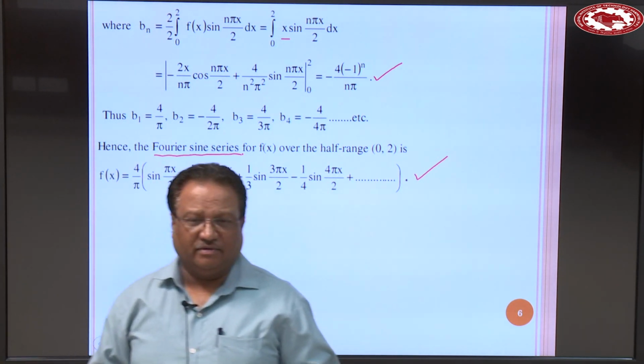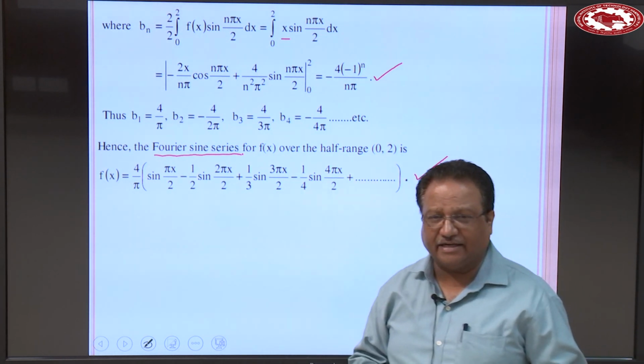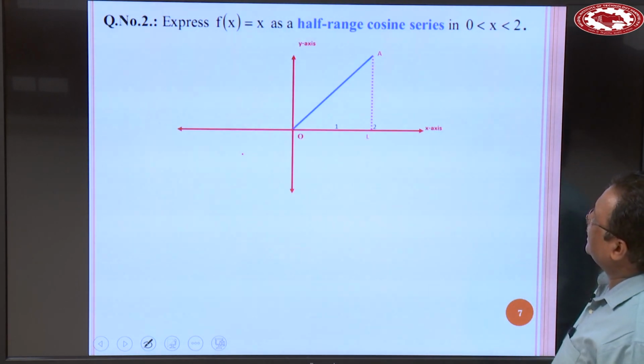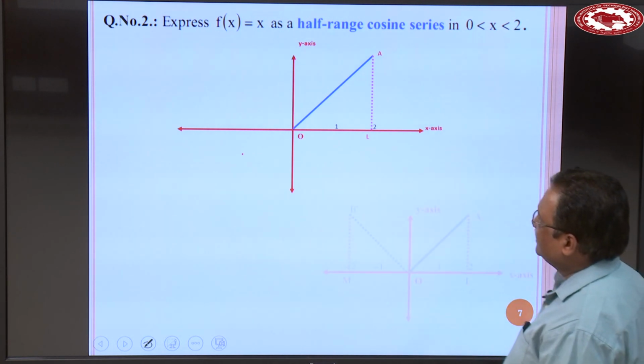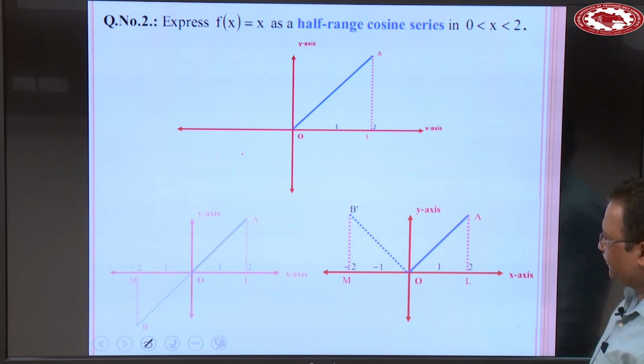Same problem, function is f(x) is equal to x and develop a half range cosine series in the interval 0 to 2. This means see the reflection about the y-axis.